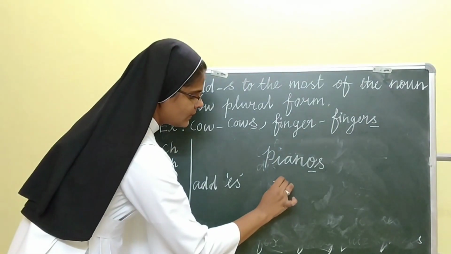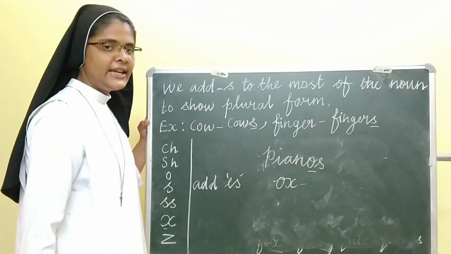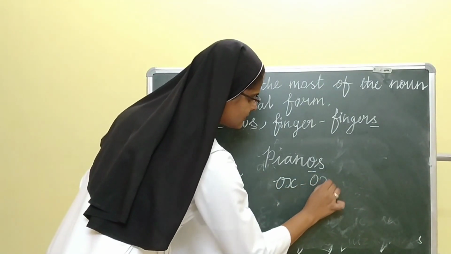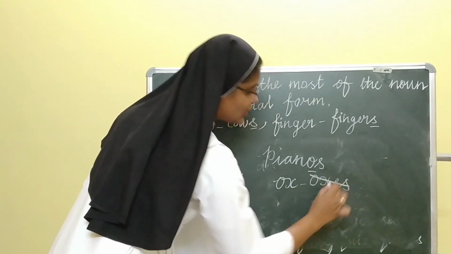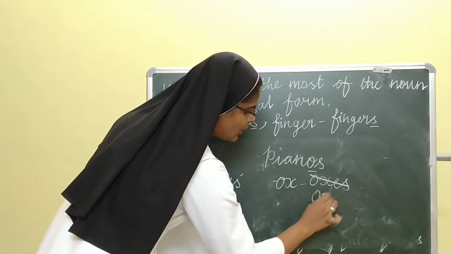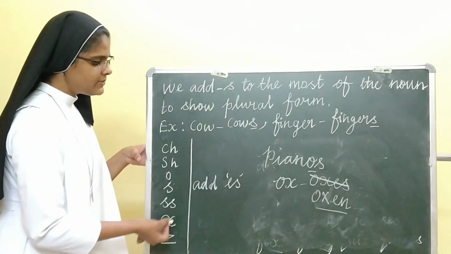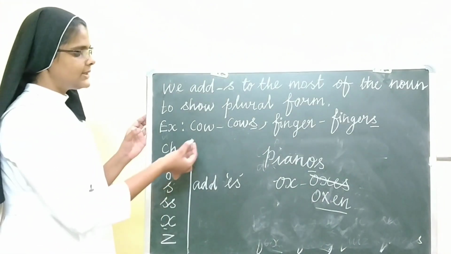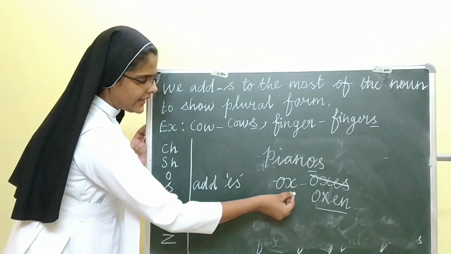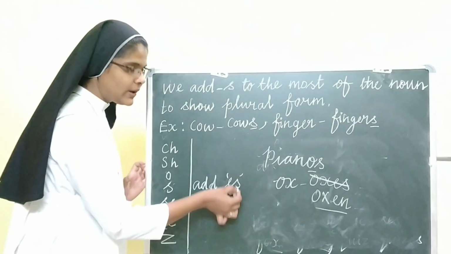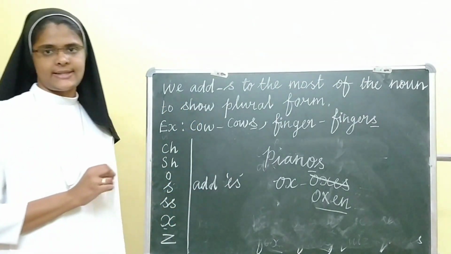Ox, we cannot write oxes. This is a wrong noun. So it is oxen. So some nouns finish with o or x, but we have to add only s, not es.